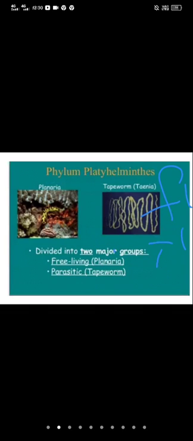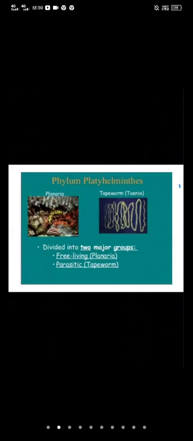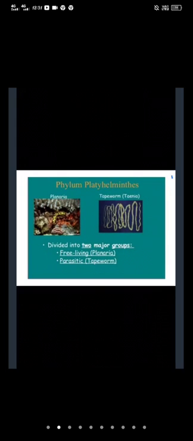Body is covered by tegument and suckers are present. The mouth is on the anterior side and the intestine is bifurcated. Bifurcated means what, ma'am? Dividing. So the intestine is divisible. And mostly they are hermaphrodites. Some are unisexual.